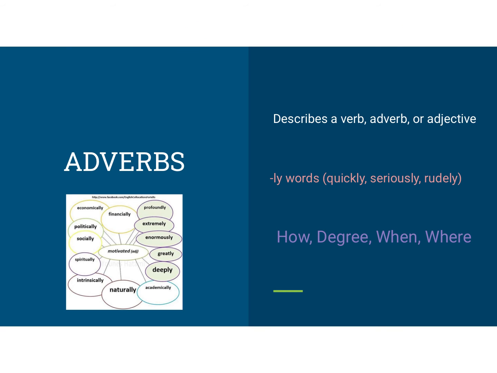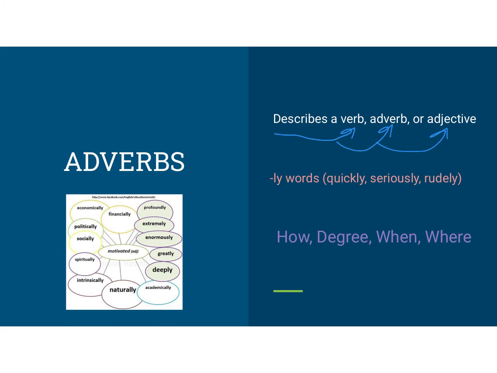Now let's take a look at adverbs. So we do adverbs with verbs because they are also our describers. So if you think about it, the 2 describing parts of speech in the 8 parts of speech are adjectives and adverbs. Both start with A-D. So they're easy to spot. Adjectives go with nouns and pronouns, but adverbs describe a verb, they describe an adverb, and they also describe an adjective. So it could describe all 3.